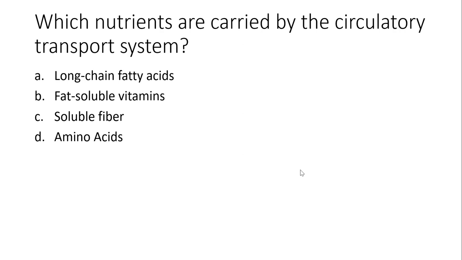In this case, we know that only water-soluble nutrients are carried by the bloodstream. The long-chain fatty acids go into the lymphatic system. Fat-soluble vitamins go into the lymphatic system. And soluble fiber never makes it to your blood because it is not digested. So the correct answer would be amino acids.